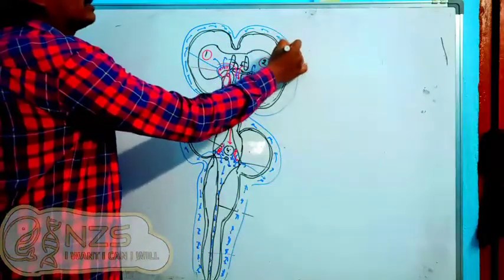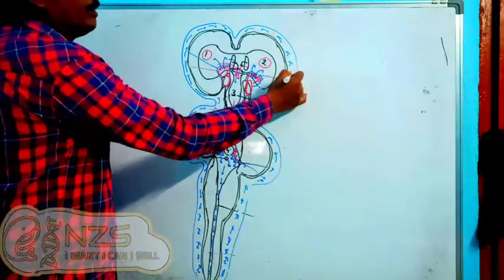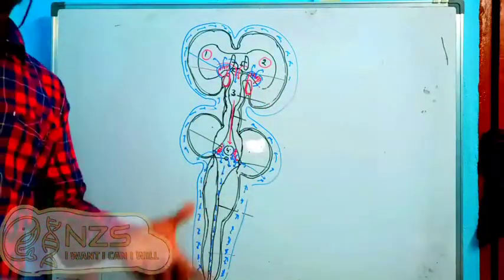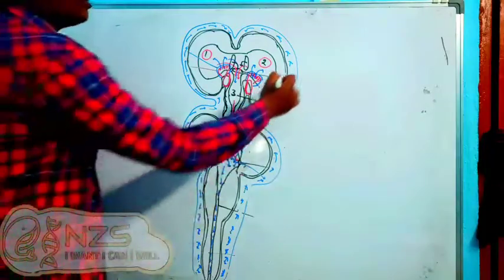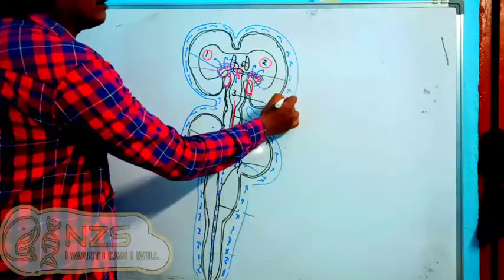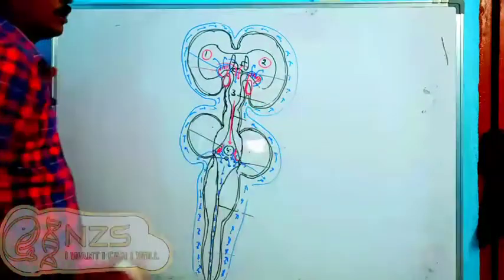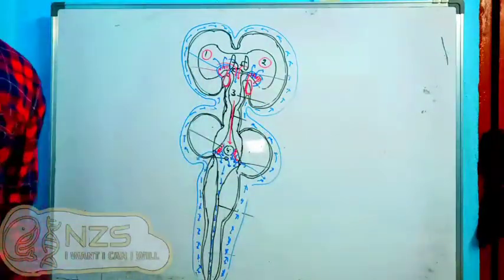Now we have taken this from the blood, because we have this choroid plexus. We have taken all the CSF from the blood. Now again, how does this CSF go back to the blood? Now it is trapped in the subarachnoid space. Now how does this CSF again go back into the blood?